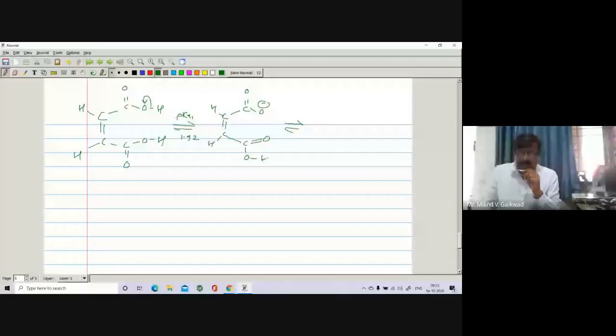Here is OH. This sigma bond opens, giving O negative and H positive.